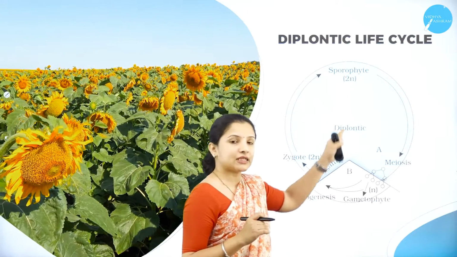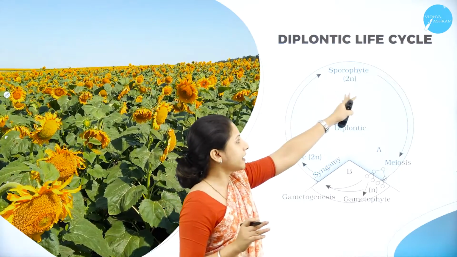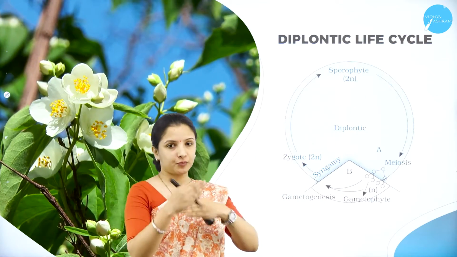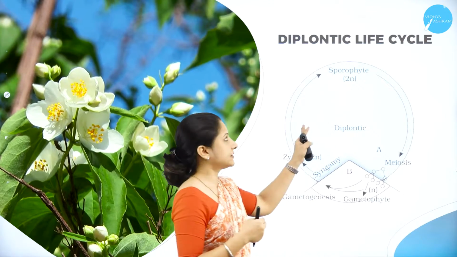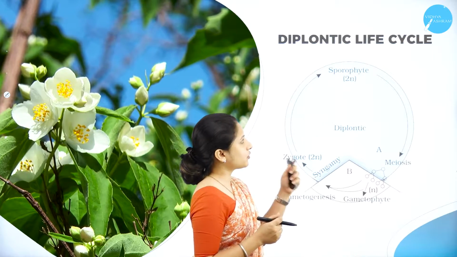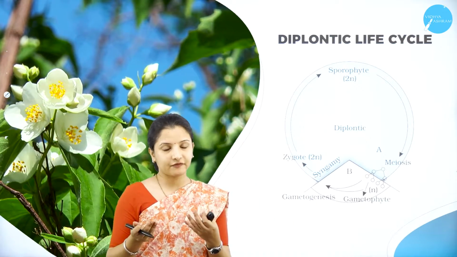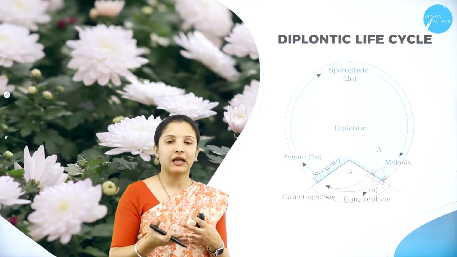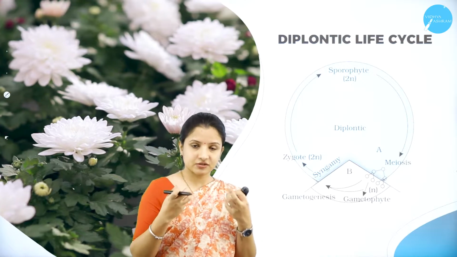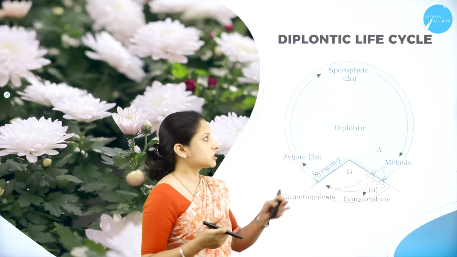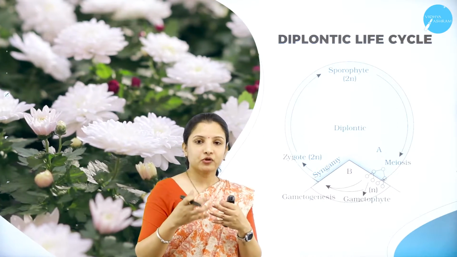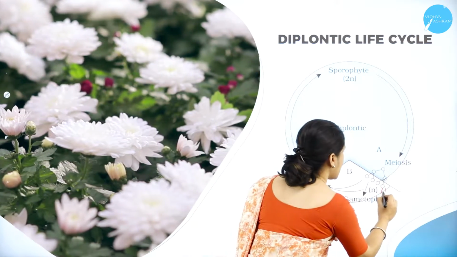So here in the cycle itself, you can understand they are alternating between the sporophytic generation and the gametophytic generation. It is a continuous process. It will keep on going. That is why it is a cycle. So we'll move on to the diplontic life cycle. So here the sporophyte is the dominant phase. Sporophyte is nothing but the general plant body that contains the spores. So these sporophytes have the spores which are diploid in nature, and these spores undergo meiosis, that is reduction division, and once they produce the haploid spores, you can see here haploid spores.